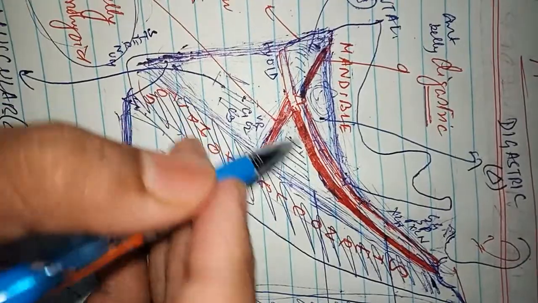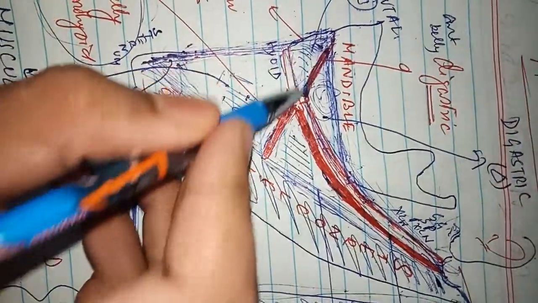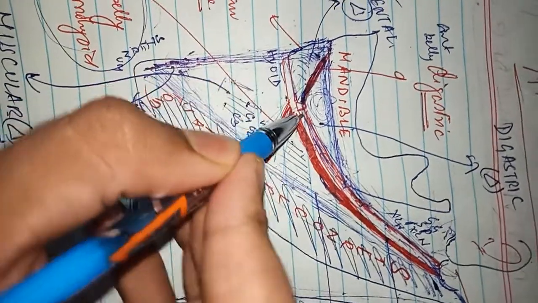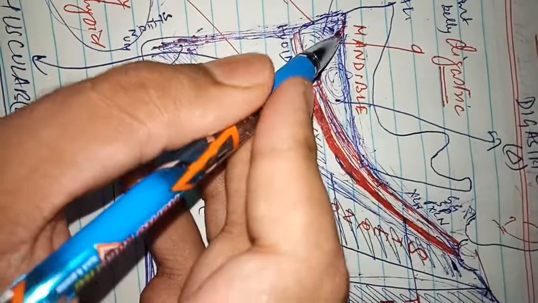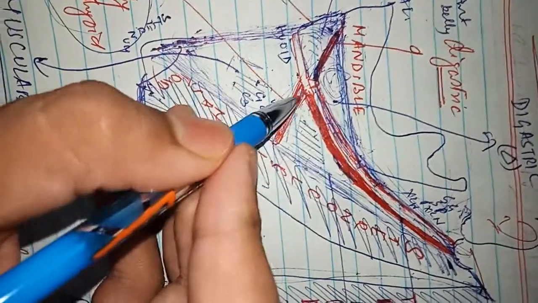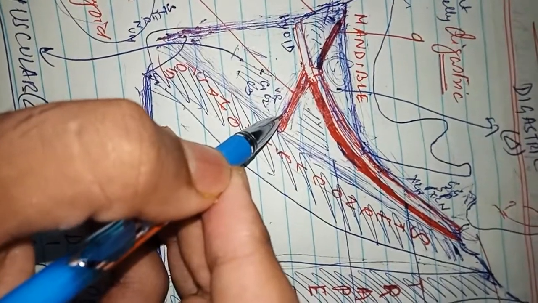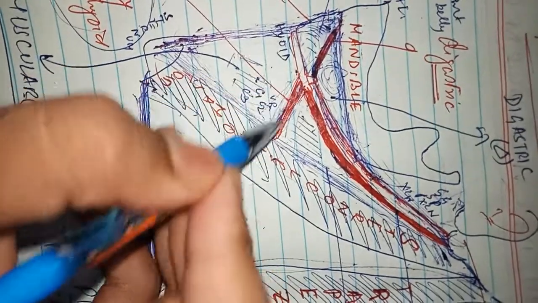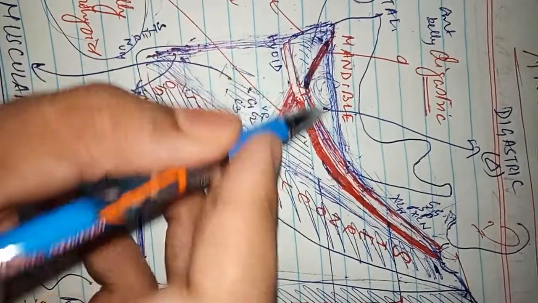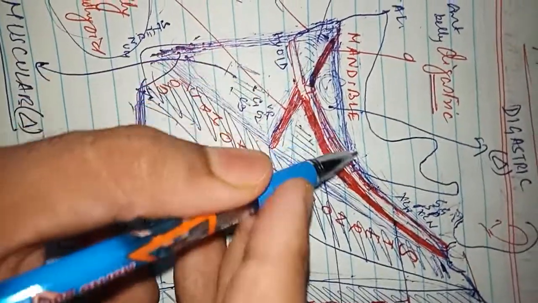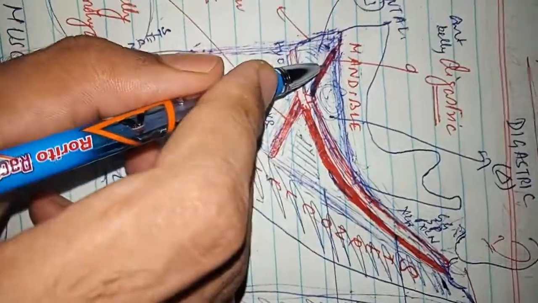Now this anterior triangle has some subdivisions. It is subdivided by the digastric muscle. This is the anterior belly of the digastric, and this is the posterior belly of the digastric. So it is divided by the digastric muscle and the superior belly of the omohyoid, not the inferior belly. The digastric muscle, both anterior and posterior belly, divides this anterior triangle into four triangles.